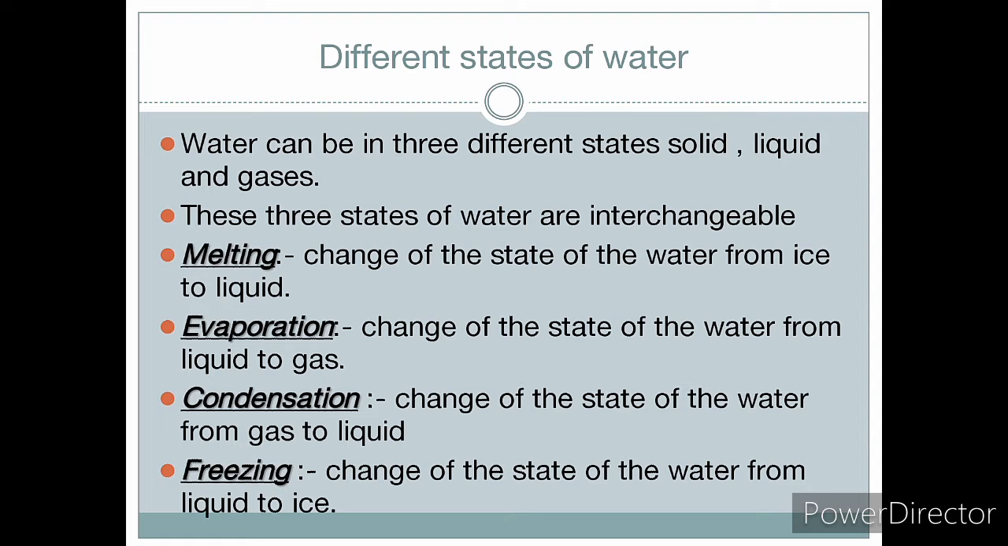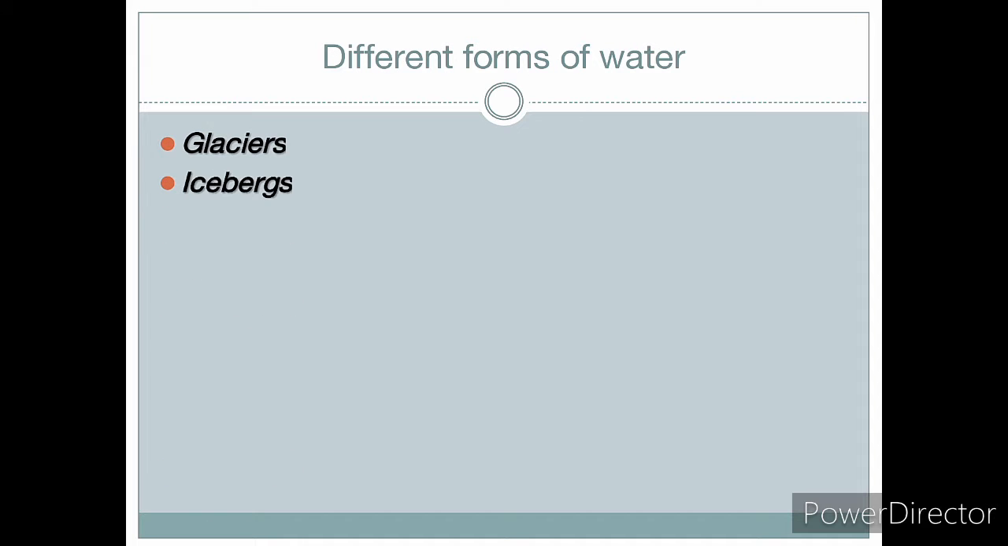So these were some different states of water. Now the different forms of water are glaciers, icebergs, snow, hail, frost, etc. There are many more forms of water, but in this video this much only.